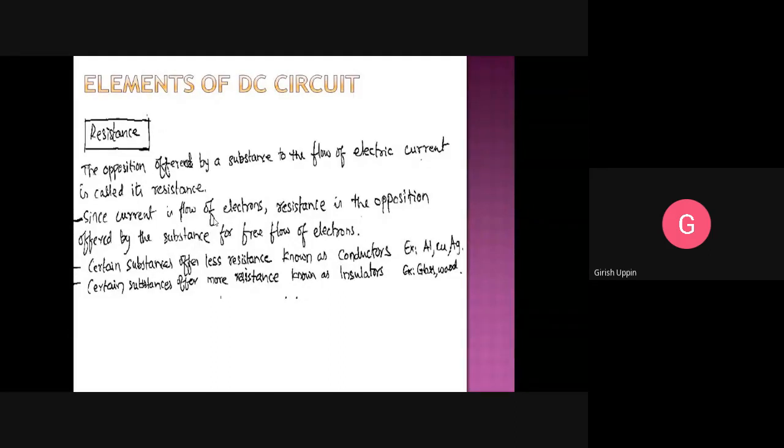And if you are traveling from city to city, you will see big towers with transmission lines. Those are all aluminum. So aluminum, copper and silver offer very little resistance to the flow of electrons, so we call them conductors. And there are certain substances which offer very high resistance. Those are called insulators. Can you tell me examples of insulators?